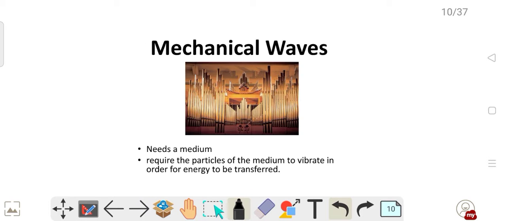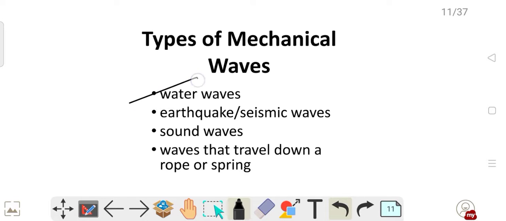Now coming to the mechanical waves, they need a medium to travel. They require the particles of the medium to vibrate in order for energy to be transferred. So those waves that travel because of the vibration of the particles are called mechanical waves, and they require the particles to vibrate. Examples are water waves. You see the ripples formed in the water.